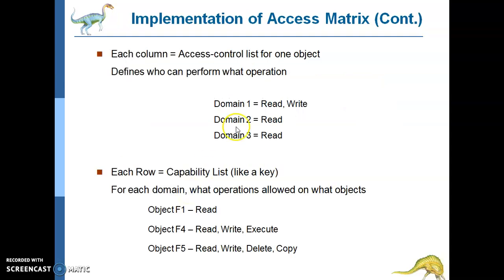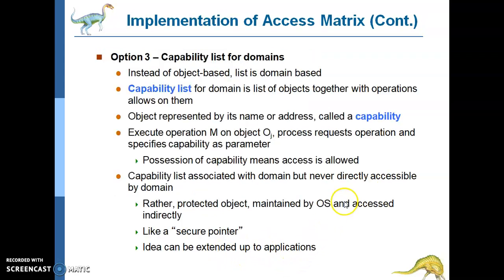Third, for example, each control domain 1 has read write, domain 2 has read, which defines who can perform that operation. Capabilities list is like a key: object F1 read, object F4 read write execute. It defines what operations are allowed on what objects. Object F5 read write delete and copy. So that is option 3, capability list for domains.